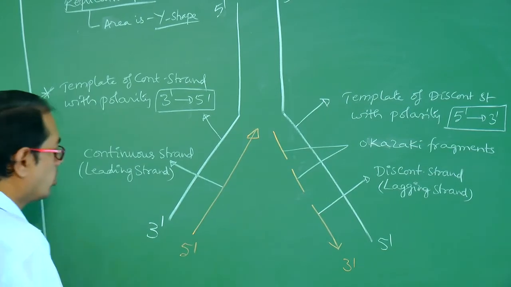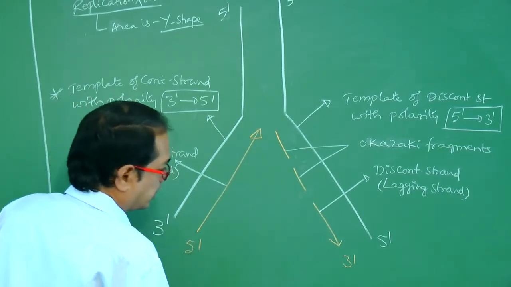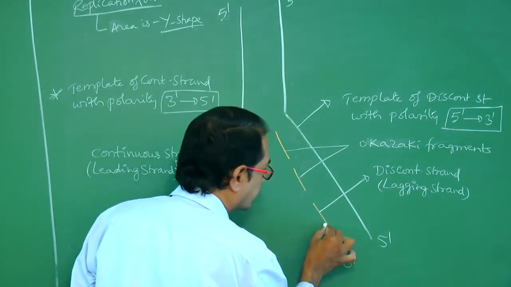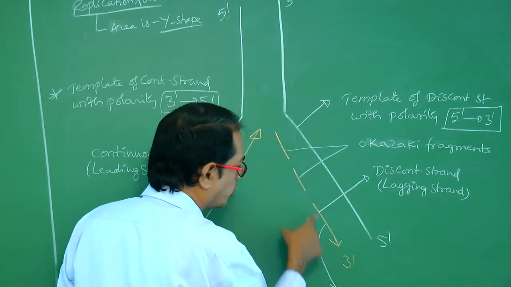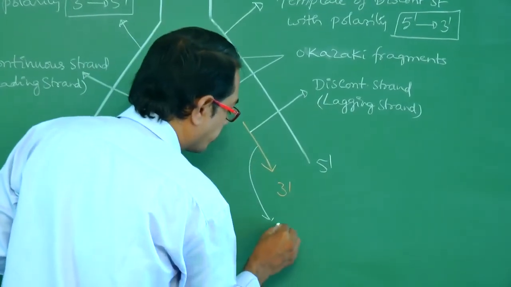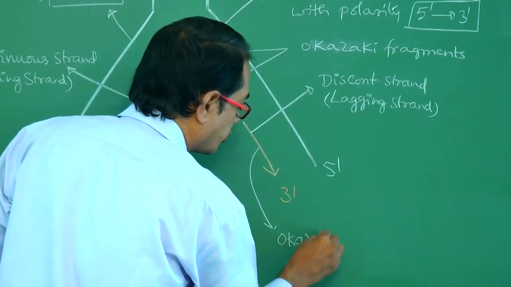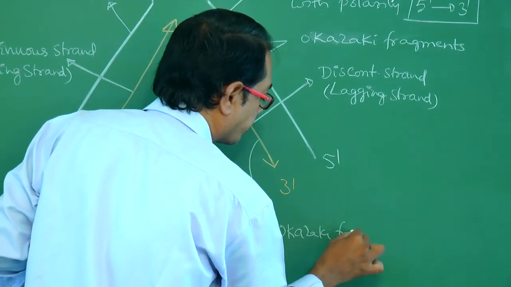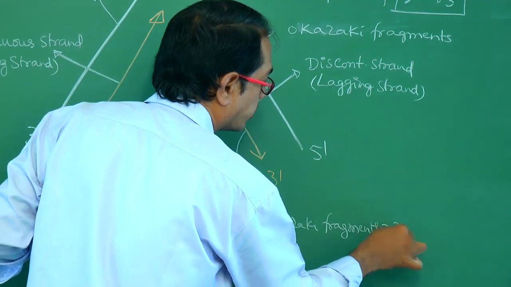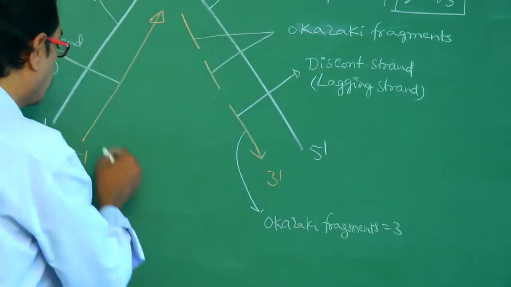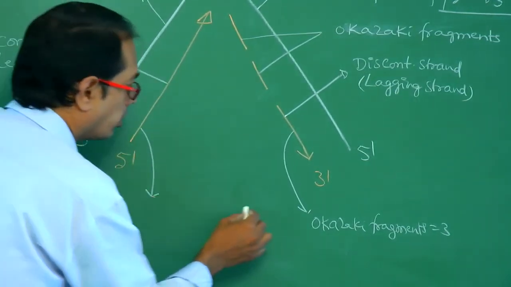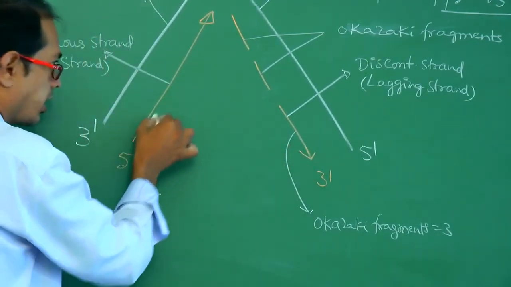Okay, according to this diagram, how many Okazaki fragments are there? 3. So here, this is one entire segment.